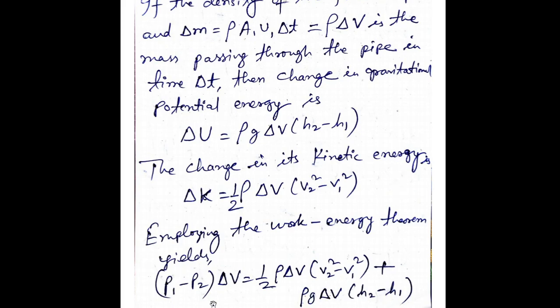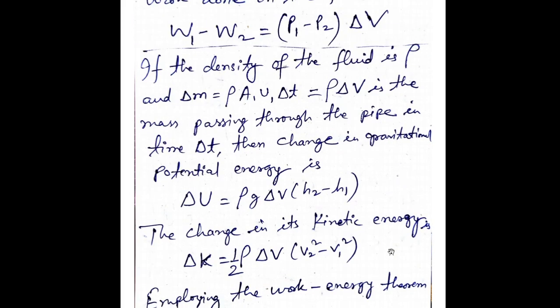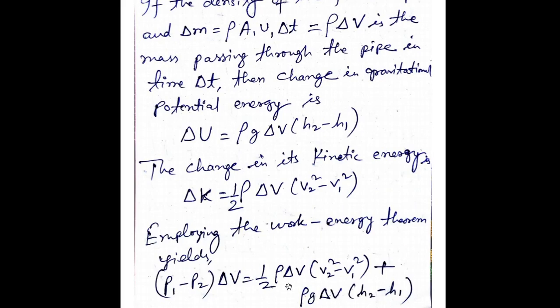So this is the work done, P1 minus P2 delta V, that we have already obtained, and half of rho delta V (V2 square minus V1 square), this is the change in kinetic energy, plus delta U, which is equal to rho G delta V (H2 minus H1), this is the potential energy. So we have seen that work done is equal to change in the kinetic energy plus change in the potential energy.